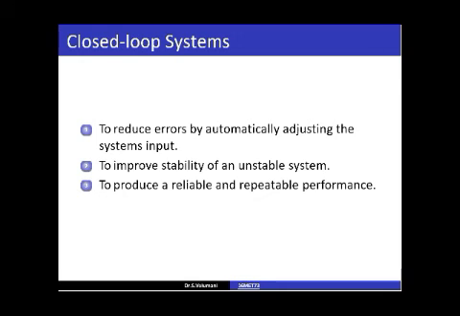Characteristics of closed loop system are: 1. To reduce errors by automatically adjusting the system's input. 2. To improve stability of an unstable system. 3. To produce a reliable and repeatable performance.